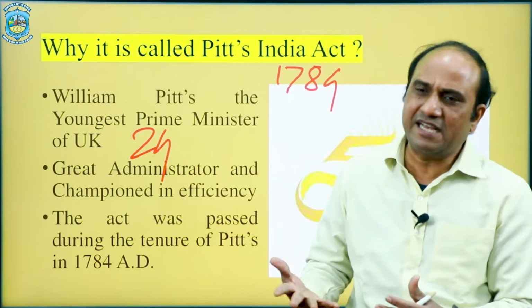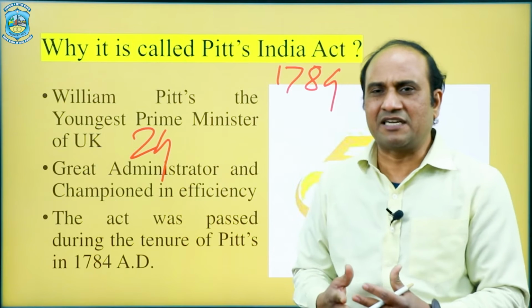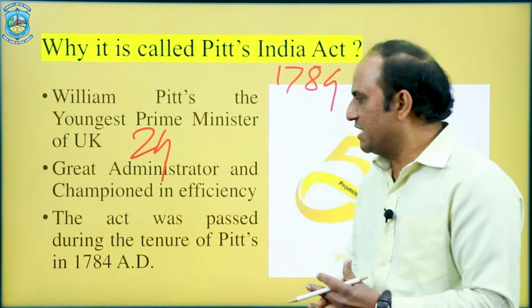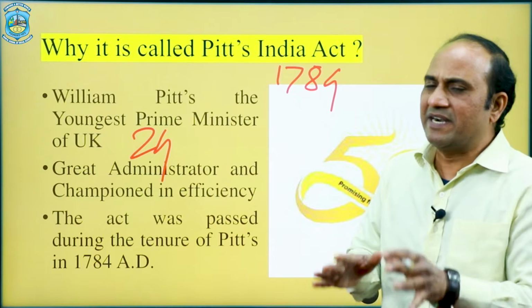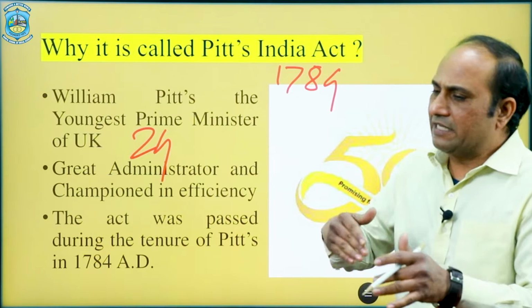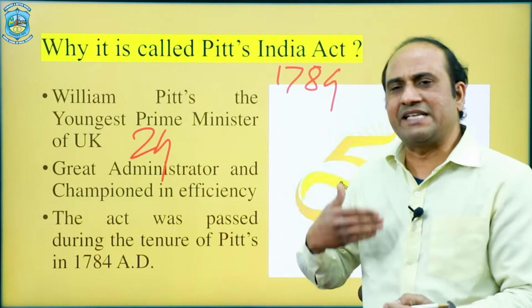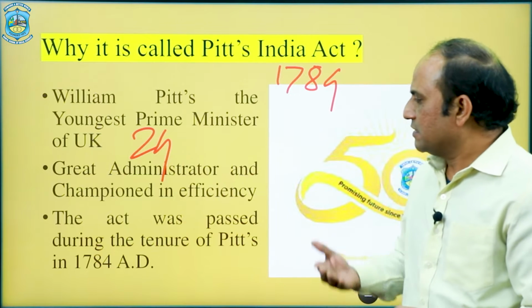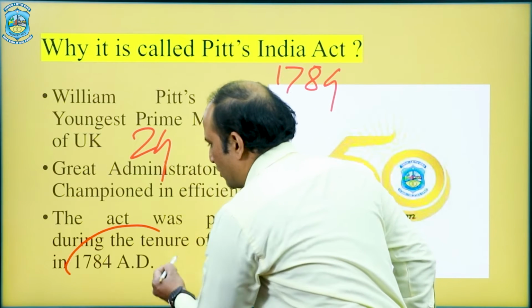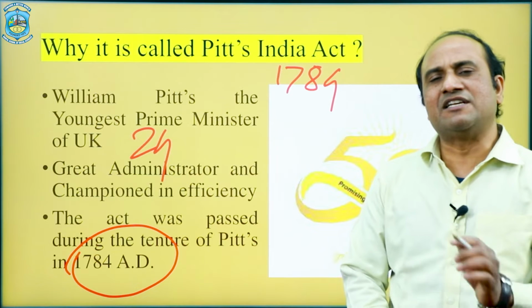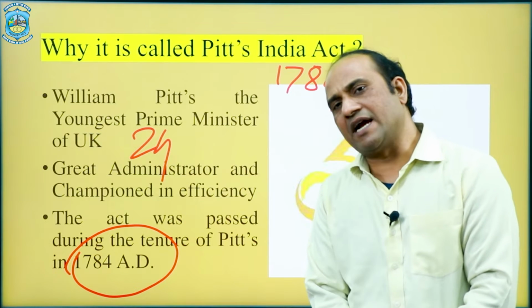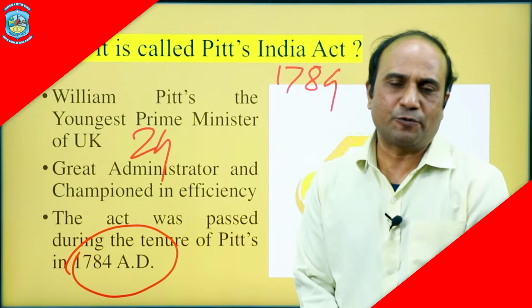He was very concerned about the political structure and colonies in India, and that's why under his tenure, he took the initiative to pass this enactment in 1784, and that's why this act is known as Pitt's India Act of 1784.